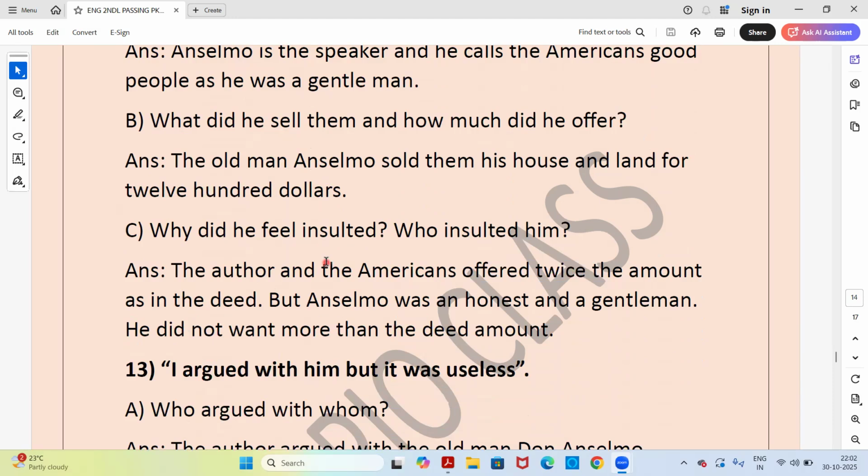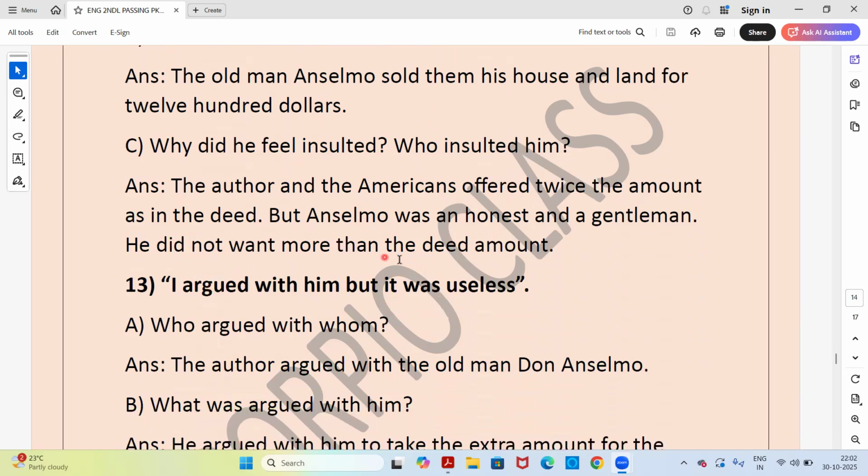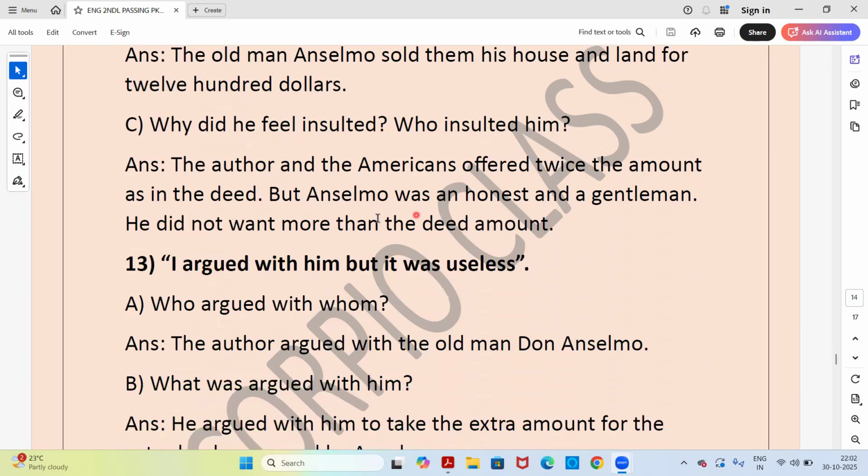Why did he feel insulted? Who insulted him? The author and the Americans offered twice the amount as in the deed. But Anselmo was an honest man and a gentleman. He did not want more than the deed amount.